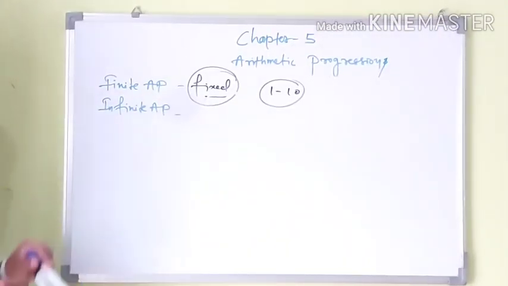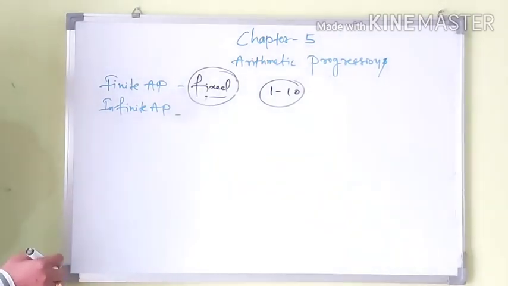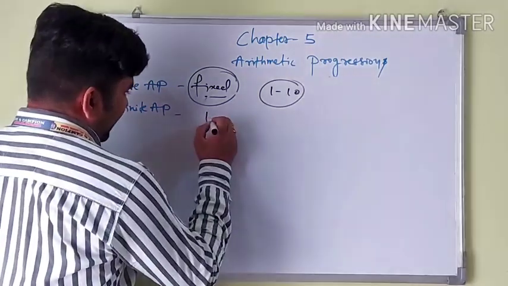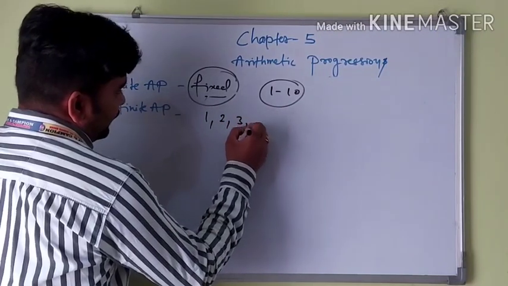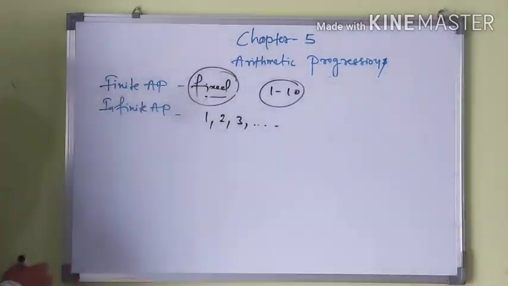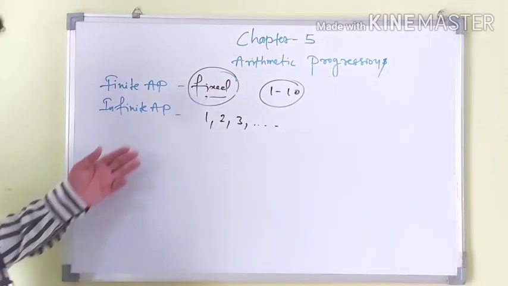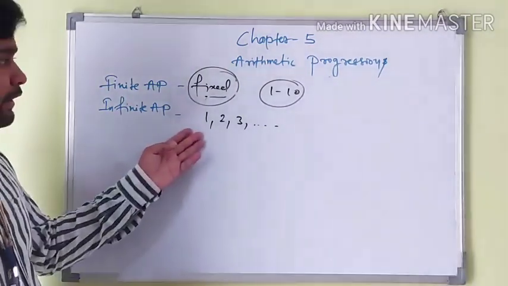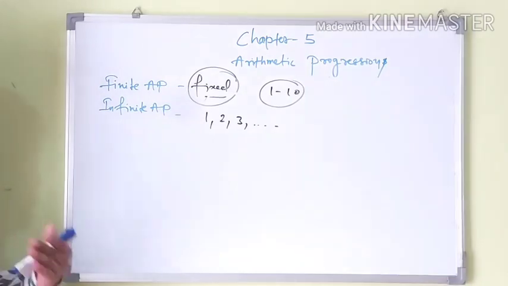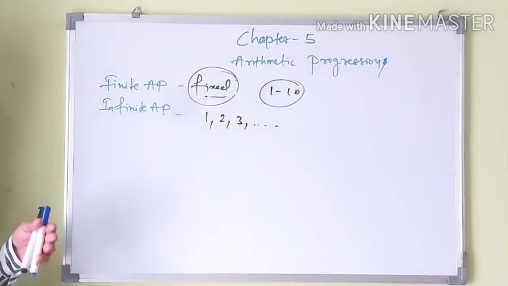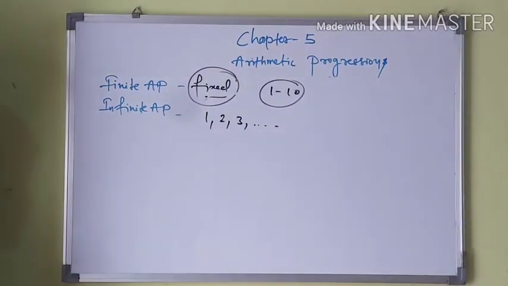So this is called finite. In the earlier examples, we denoted it with dots. This is called an infinite arithmetic progression, in which we don't know up to which number it will go. So this is called an infinite AP.